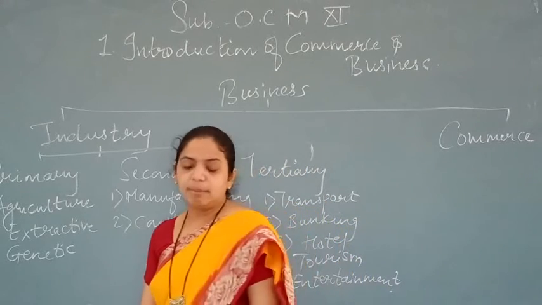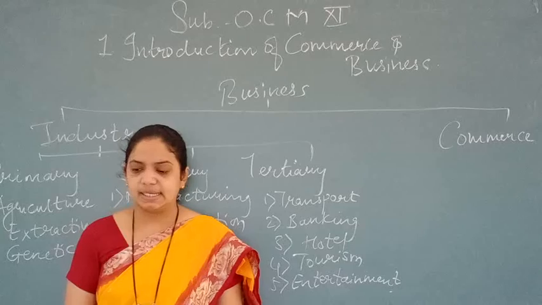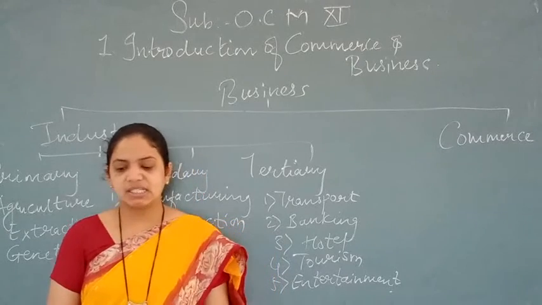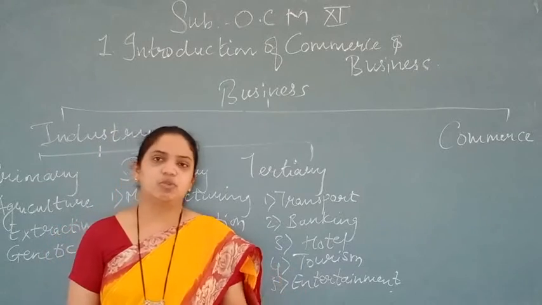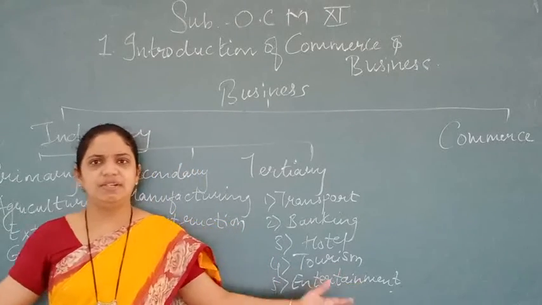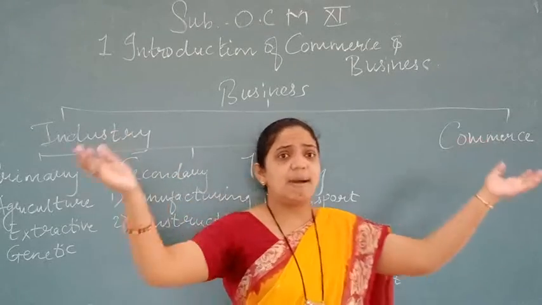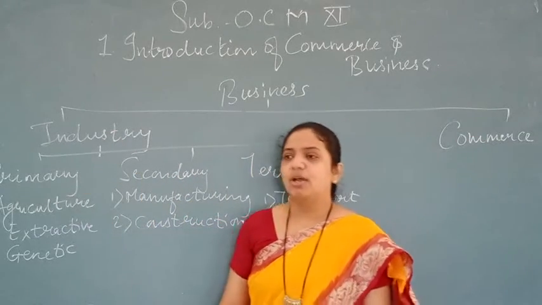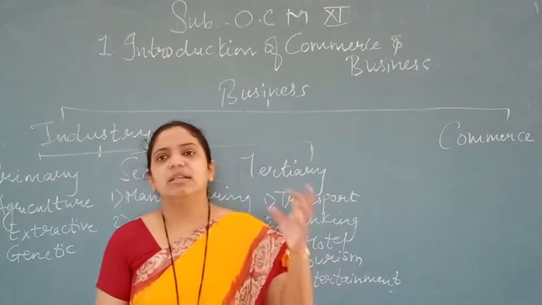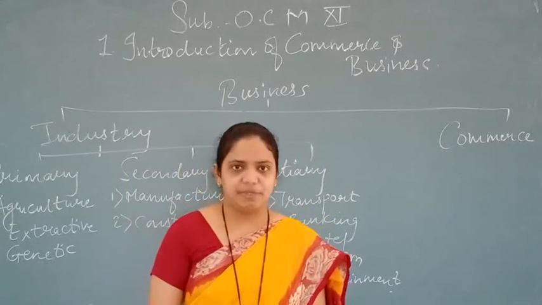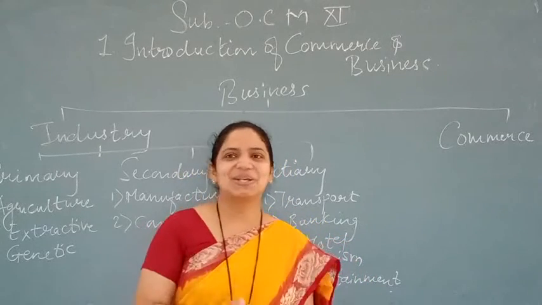Okay, the term industry also means a group of firms producing similar or related goods. Example, the sugar industry refers to all manufacturing units producing sugar from sugarcane. You all know very well, as we live in western Maharashtra, we have so many sugar factories nearby, only in Karad, yes or no? So here you can know many things. That is, from sugarcane, sugar is produced.